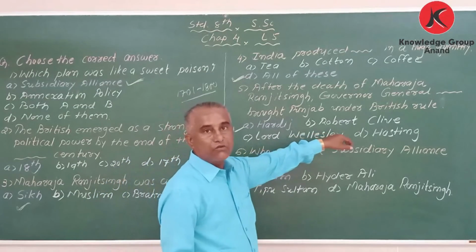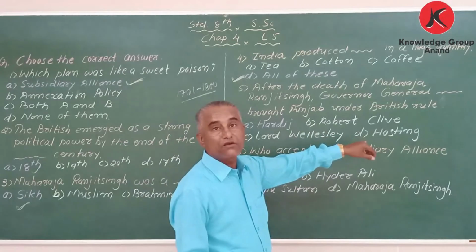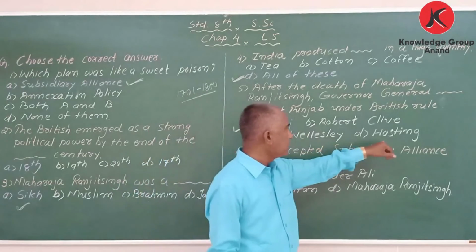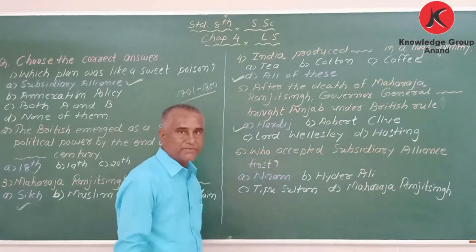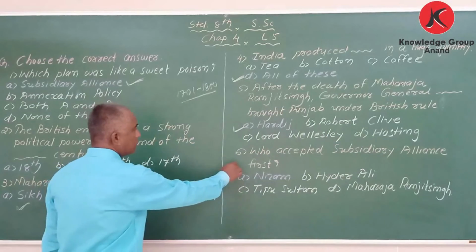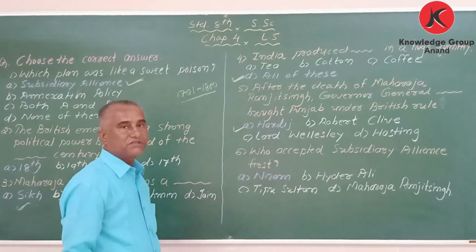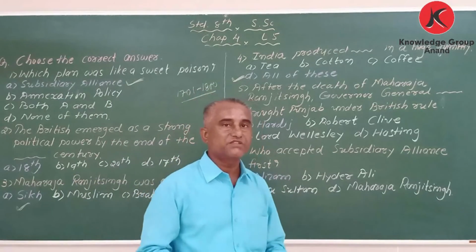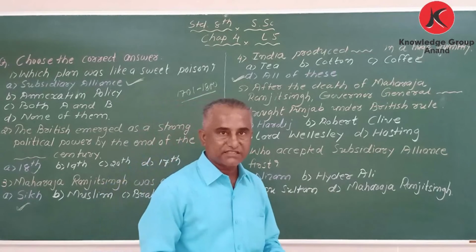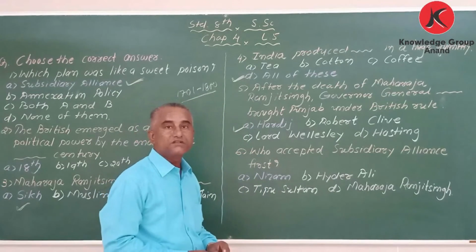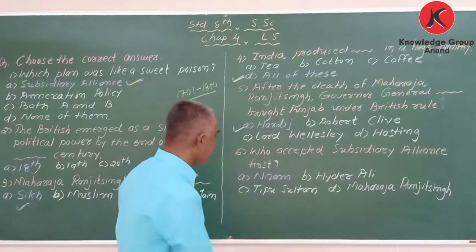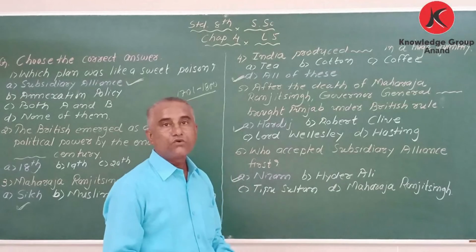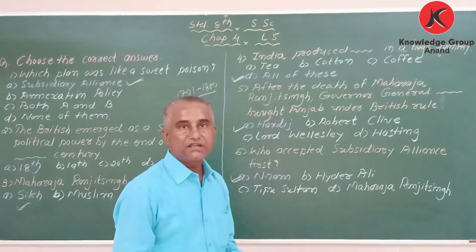Robert Clive was involved in the Battle of Plassey. Then Lord Wellesley, the subsidiary alliance policy, and Warren Hastings, that I will explain to you later on. Okay, next one. Who accepted the subsidiary alliance first? Do you know the answer? First, let me confirm, who introduced the subsidiary alliance policy? Correct, Lord Wellesley. And who was the first to accept the subsidiary alliance policy? Correct, the Nizam of Hyderabad was the first who accepted the subsidiary alliance policy.